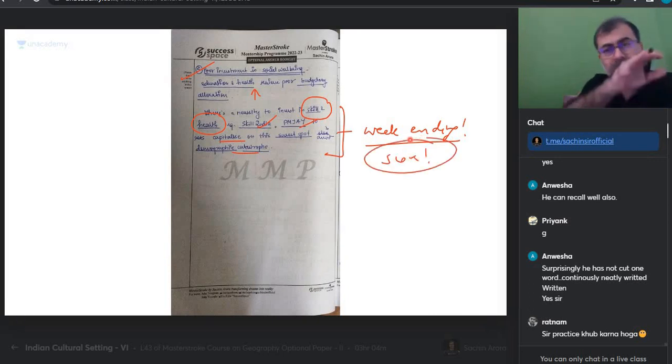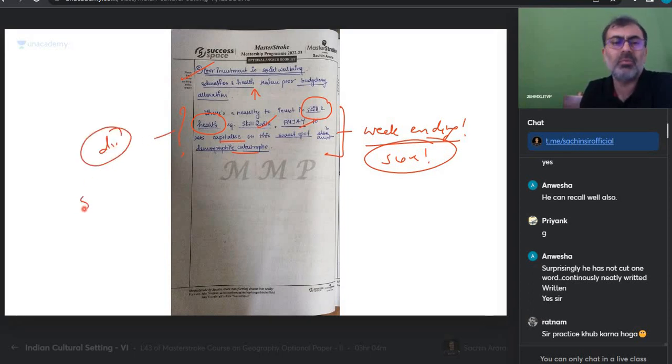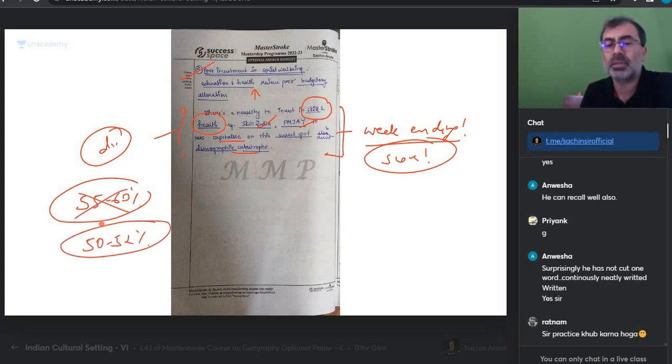Score will come after this. I was happy, it was going fine. The last page was a little disappointing. So I wanted to give him 55 to 60%. I wanted to give him, I will cut it, maybe 50 to 52%. That's my score for him.